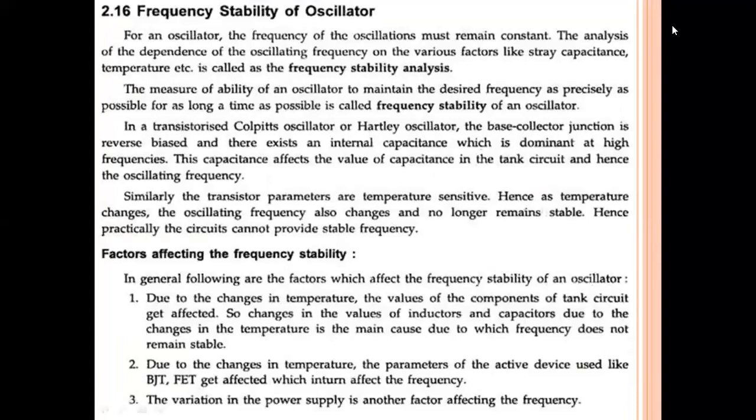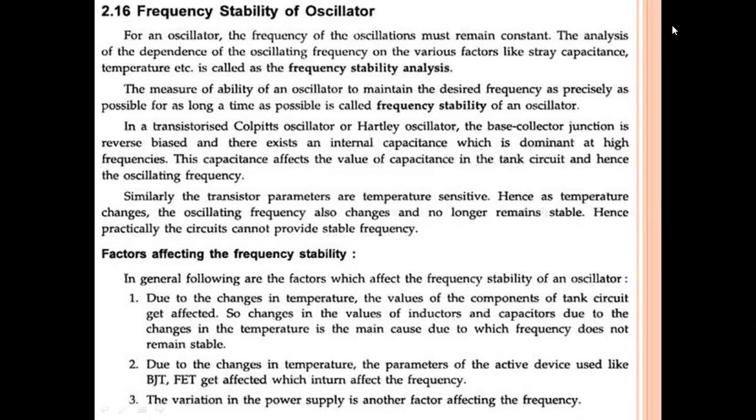So for an oscillator, the frequency of the oscillations must remain constant. For any oscillator, normally we know the oscillations for any circuit can be generated at one particular frequency. So that frequency should be constant. That frequency should remain the same. For every oscillator, there is some frequency of oscillation: for RC phase shift, for Wien-Bridge, for Colpitts, for Hartley. At that frequency, we can get some oscillations or the output. So that frequency should be constant.